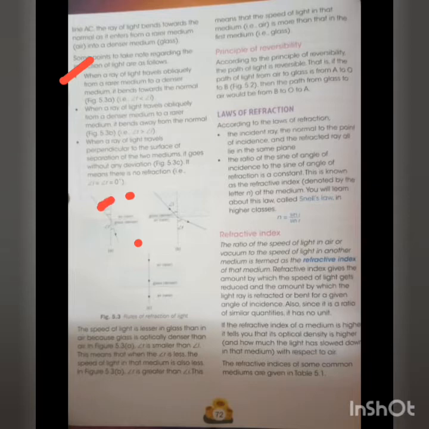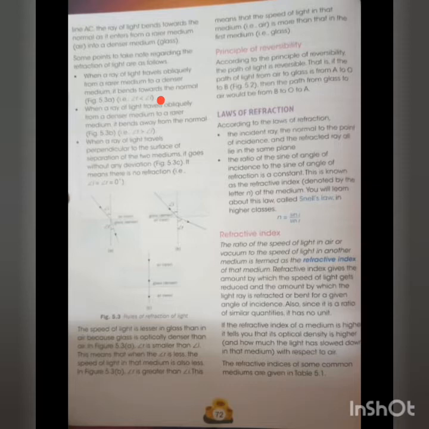You see angle I is there. In this kind of bending, when it is traveling from rarer to denser medium, you will also have to remember that angle R is always less than angle I.